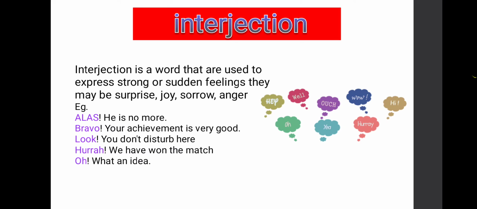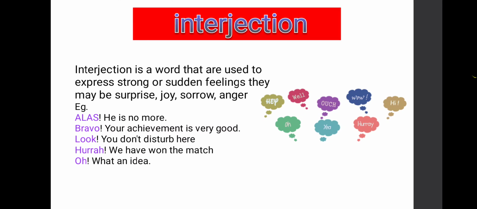Okay, next: Hurrah, we have won the match. See here children, when we are playing a match, we think that we are losing the match. We are in the last minute. Suddenly, if we win the match, at that time our expression, hurrah, shows our sudden feelings. It is joy. So, hurrah, we have won the match. Hurrah is an interjection here.